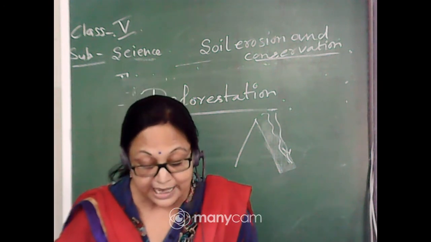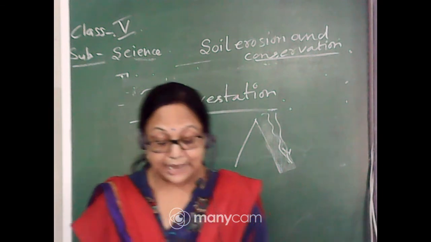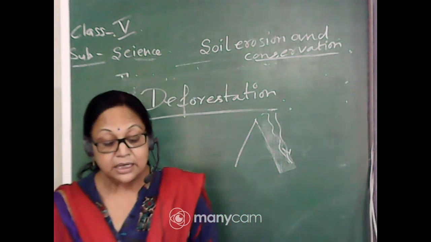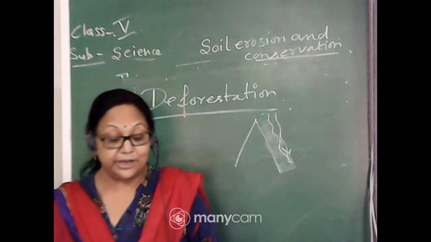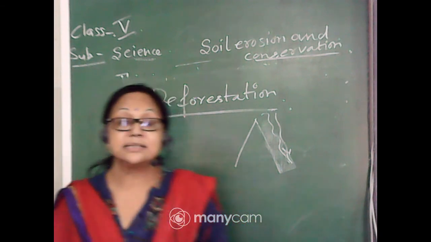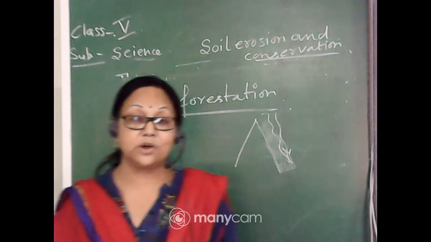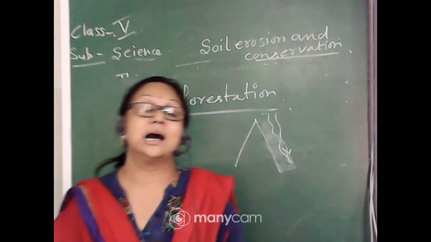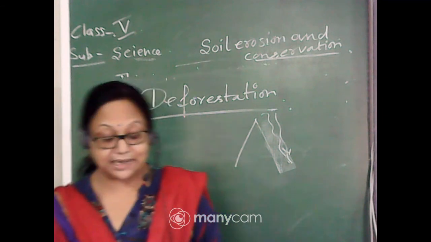Very good. Next one is, which of the following does not cause soil erosion? Again the three alternatives are there: deforestation, overgrazing and growing plants. We know, yes, growing plants. Very good, Avivsha. This is the correct answer, because we know deforestation and overgrazing both are causes of soil erosion. So growing plants is the correct answer.